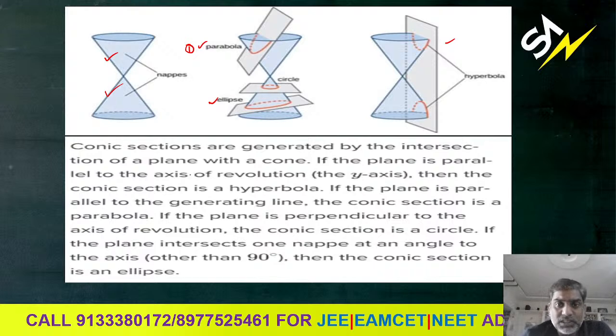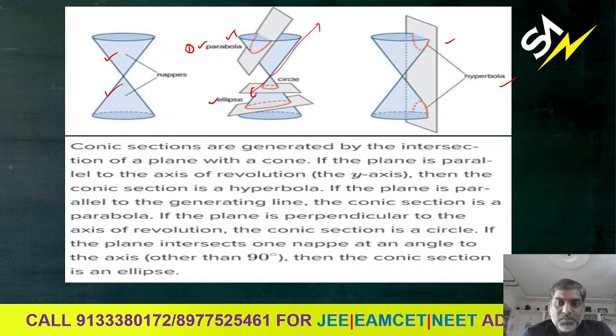You see here, conic sections are generated by the intersection of the plane with a cone. If the plane is parallel to the axis of the revolution, then the conic section is a hyperbola. This one. If the plane is parallel to the generating line, the conic section is a parabola. This one. This line is called the generating line, right? The plane is parallel to the generating line, the conic section is a parabola.